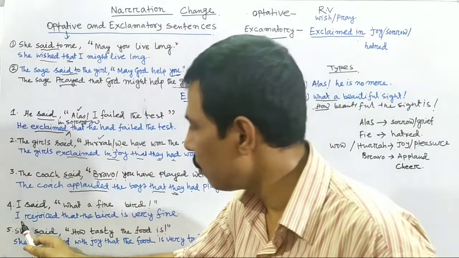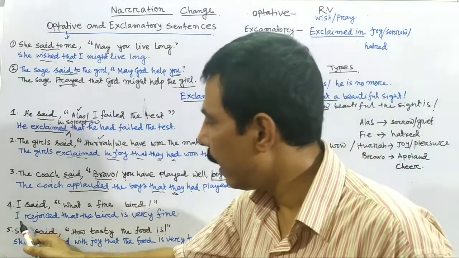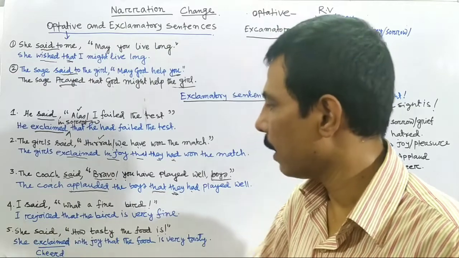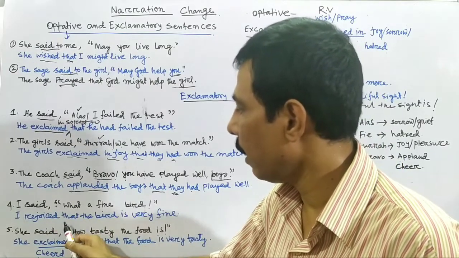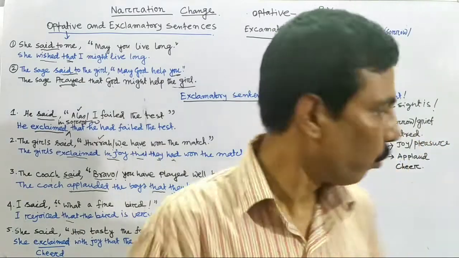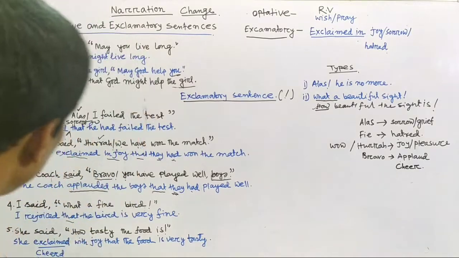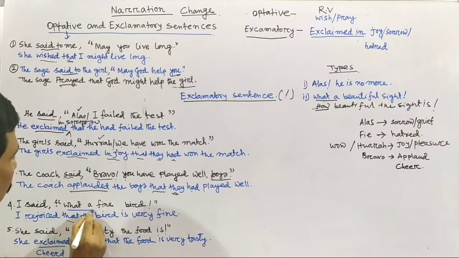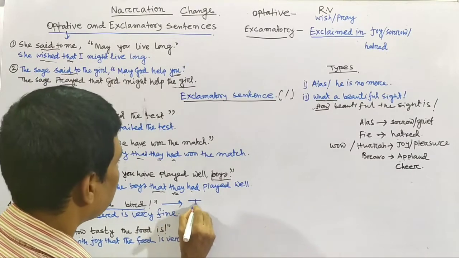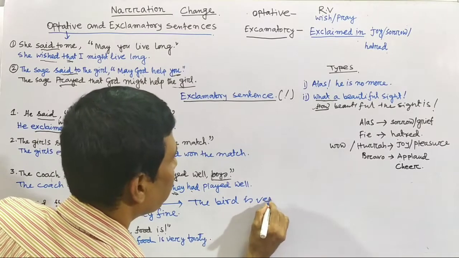That means I can use I exclaimed in joy or with joy, or I rejoiced, or I cheered, or I exclaimed in pleasure. For the removal of inverted comma, I use that. What a fine bird turns into simple what a fine bird. This part you should remember, this part you have to change. First, what a fine bird turned into the bird is very fine.